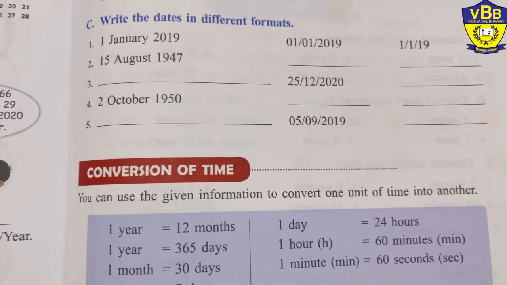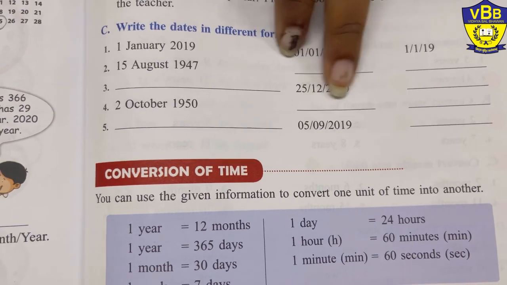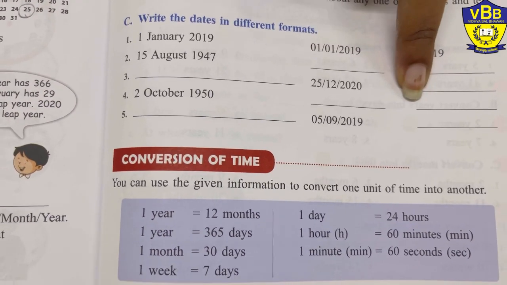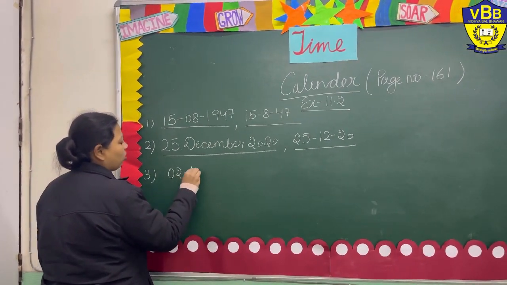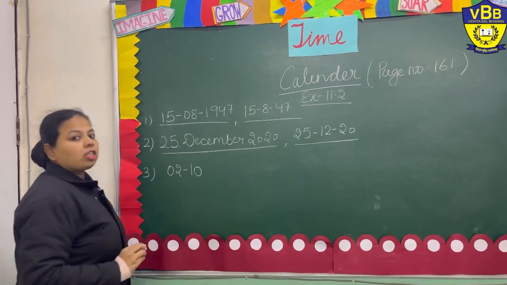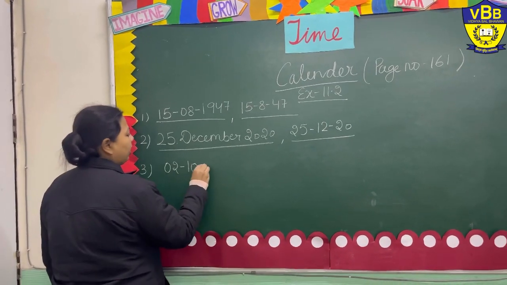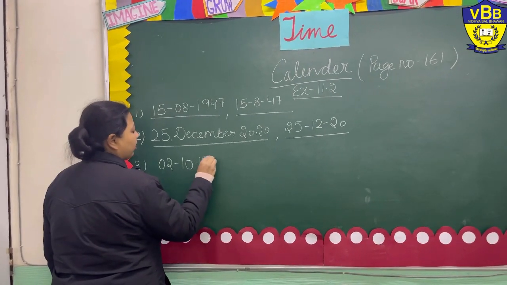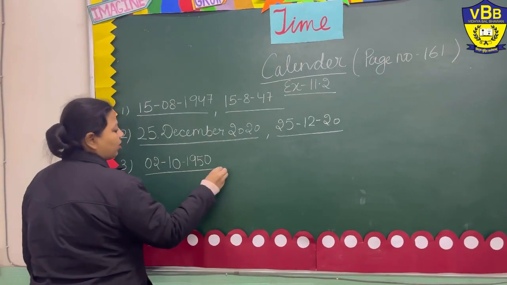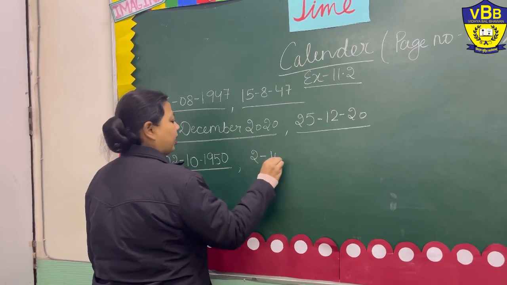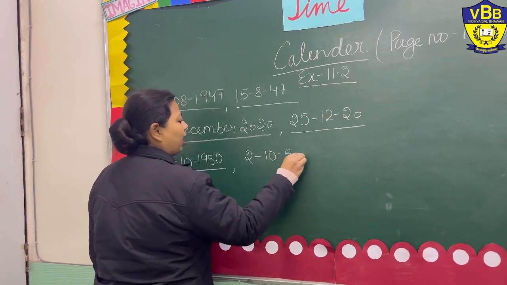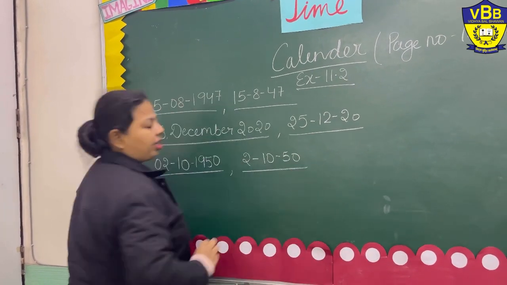Now, the next one is 2nd October 1950. In this, we have to write down in both numerical formations. Okay, so we will write down the answer like this. 2nd October, October is the 10th month of the year, and 1950. This is the first formation, and the next one is 2-10 and only the last digits of the year.